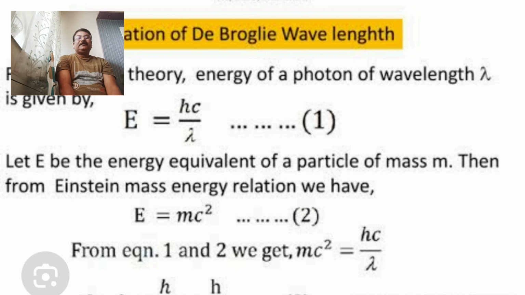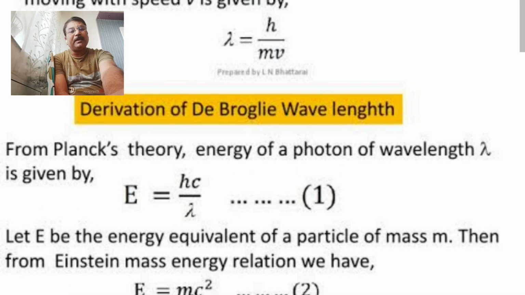Equation first: the energy of photons present in the radiation is equal to hc upon lambda. This is equation first, according to which theory? Planck's theory.